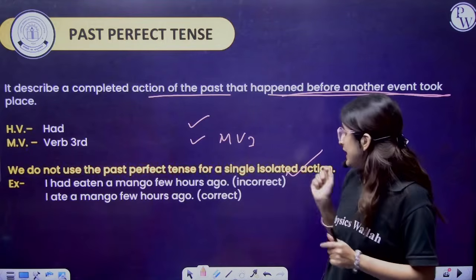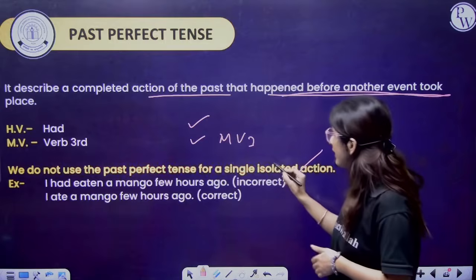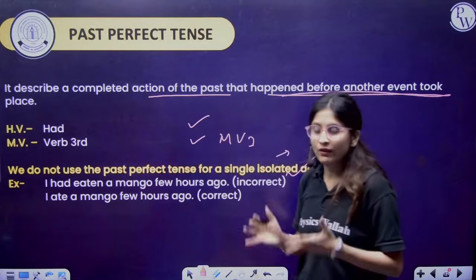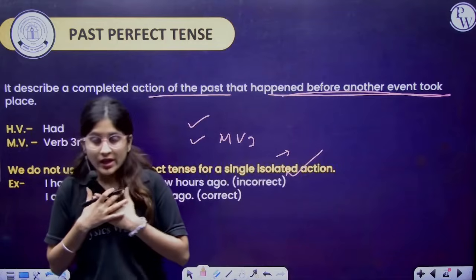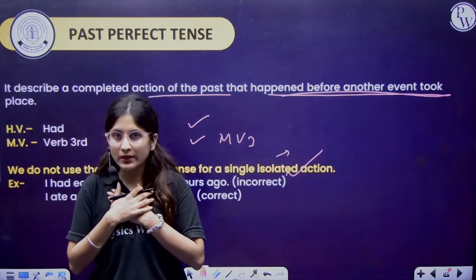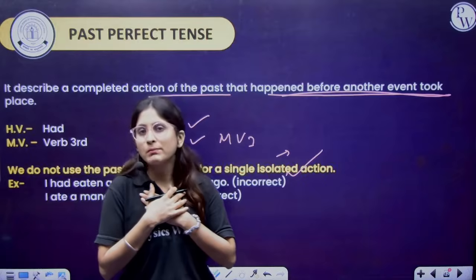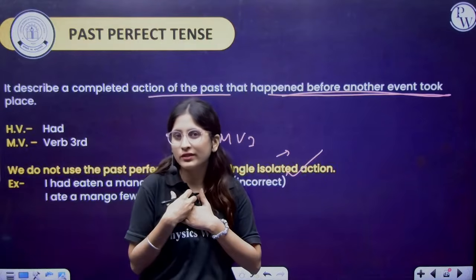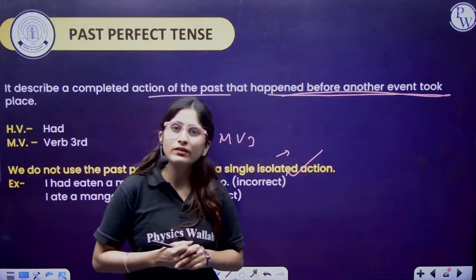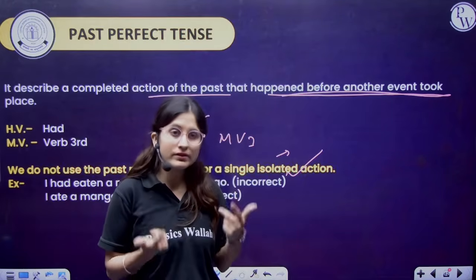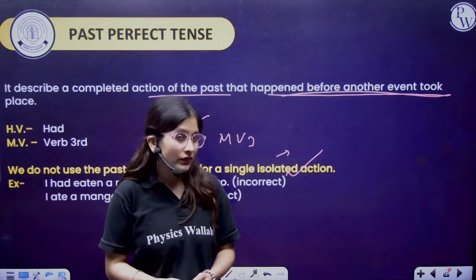So if it is an isolated action, it means a single action. If I'm talking about myself, which I have completed, it means that my work has to be done in the simple past, because I'm talking about myself, a voluntary action, a single action. It can be part of the daily routine.